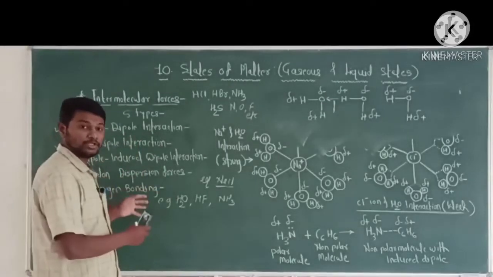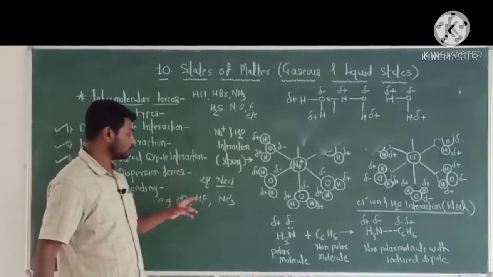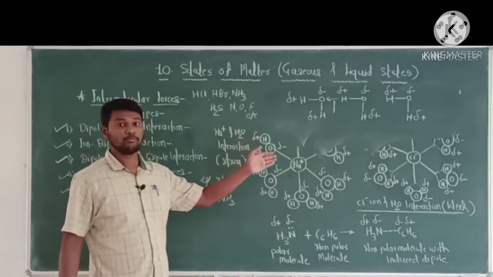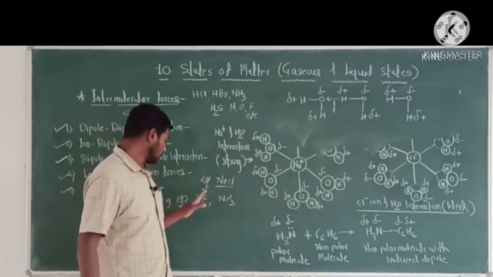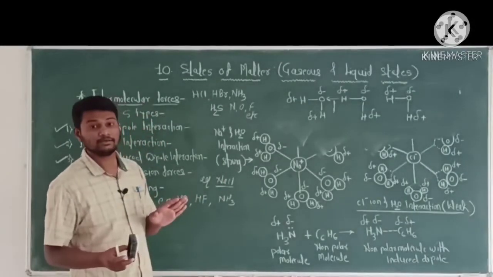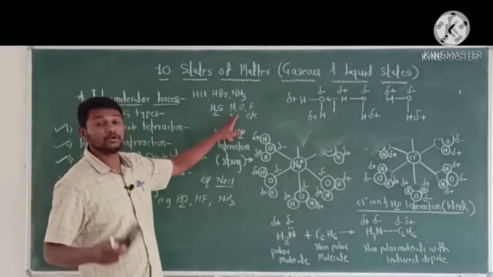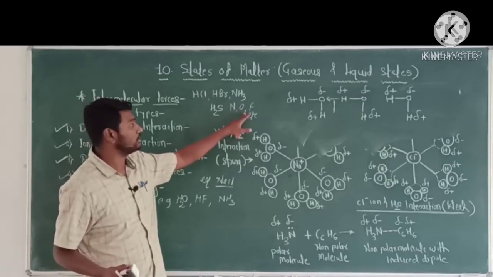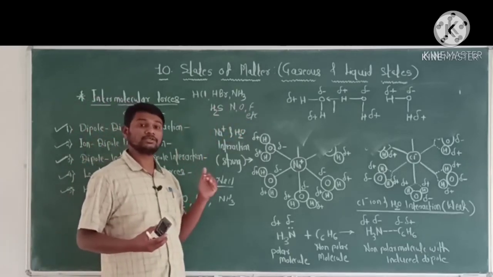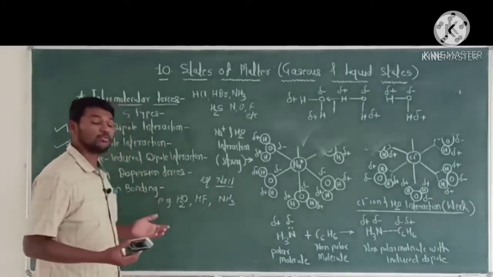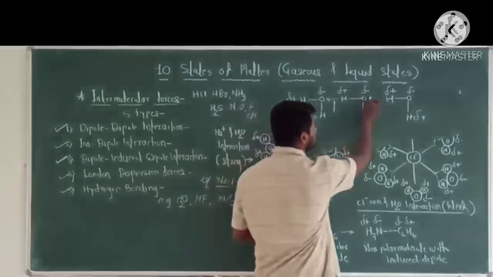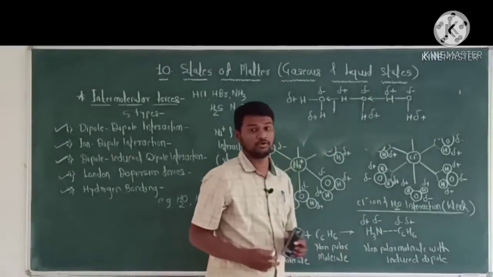The hydrogen atom which carries partial positive charge interacts with an electronegative atom like nitrogen, oxygen, fluorine, and generates a bond called hydrogen bonding, like this. Here also a hydrogen bond forms.